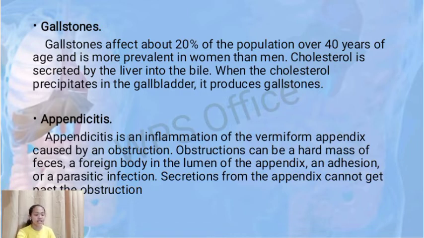Appendicitis. Appendicitis is an inflammation of the vermiform appendix caused by obstruction. Obstructions can be a hard mass of feces, a foreign body in the lumen of the appendix, an adhesion, or a parasitic infection. Secretions from the appendix cannot get past the obstruction.